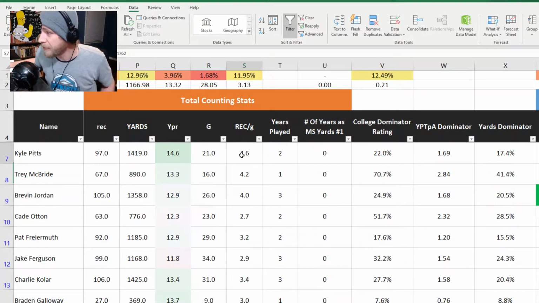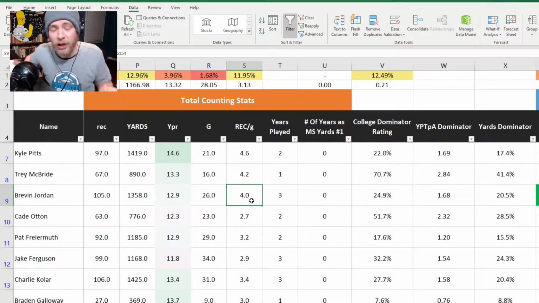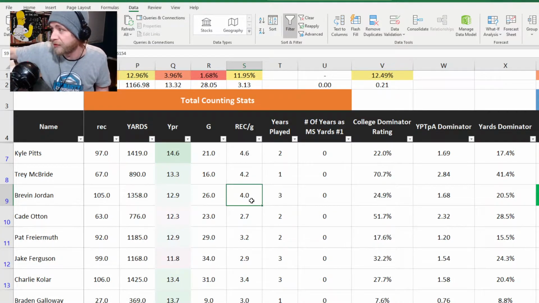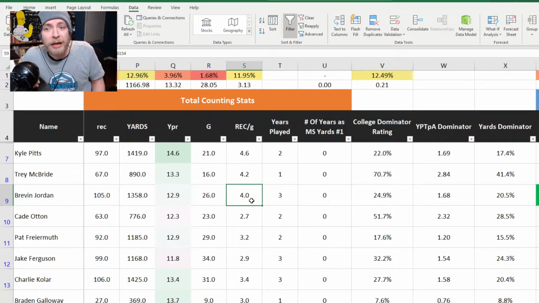Another stat that might do a good comparison for you here: Kyle Pitts, on average for his entire career, gets 4.6 receptions per game, which is actually a pretty decent average for a tight end. Again, you can see the average for top 12 producers at the very top of the screen here. Most that go on to have at least one top 12 season in the NFL average around 3.1 receptions per game. It's not particularly high compared to wide receivers, right? But both Pitts and Jordan are over 4. Now, that 4.6 compared to 4.0 is significant.